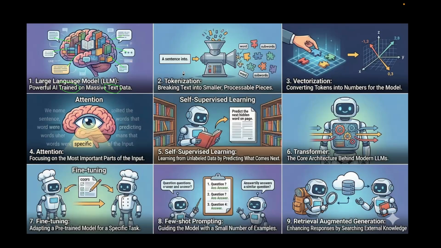Tokenization is breaking text into smaller, processable pieces. Before a large language model can understand text, it should be broken into small tokens. A token can be a word, or a subword, or even a character. For example, if we have a sentence like "old is gold", "old" and "gold" are two words, and "is" is one more token. So these are all three tokens.